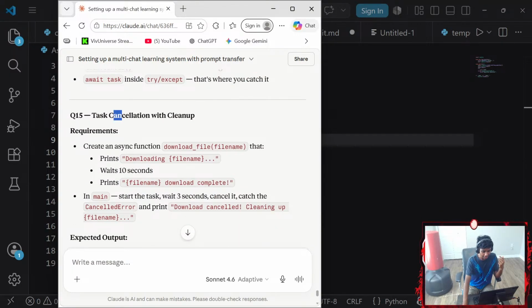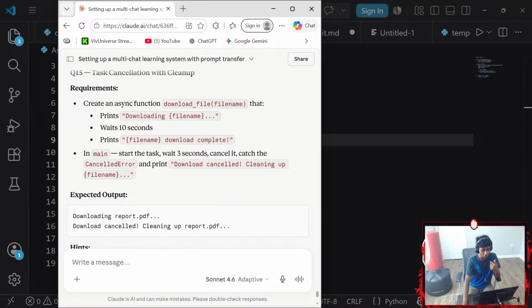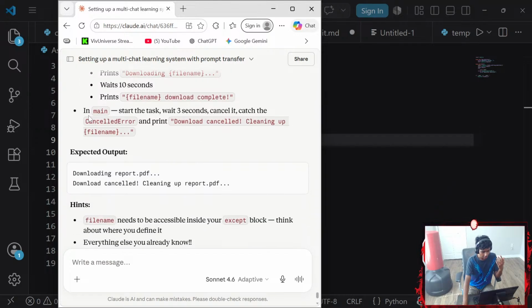Question 5. Task cancellation with cleanup. Requirements: create an async function called download_file that prints downloading, file name, and prints file name, download complete. And then in the main function, start the task, wait for 3 seconds.